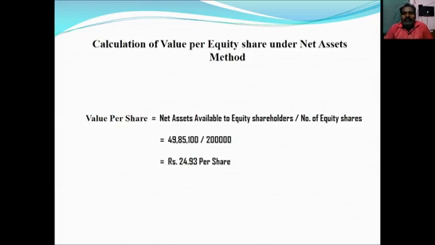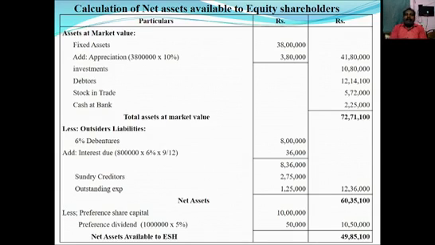So leave some space, then we should prepare the statement of net assets available to equity shareholders. So calculation of net assets available to equity shareholders, or statement of net assets available to equity shareholders. Then open as usual the format, columns, particulars, rupees columns. So assets at market value.